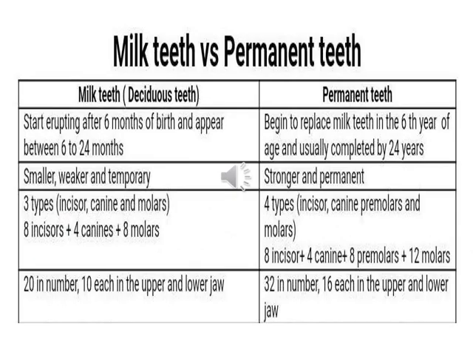Now let's understand the difference between milk teeth, or deciduous or temporary teeth, versus permanent teeth. Milk teeth start growing after 6 months of birth and appear between 6 months to 2 years. Permanent teeth begin to replace milk teeth in the 6th year of age and usually complete by 24 years. Milk teeth are smaller, weaker and temporary. Permanent teeth are stronger and permanent.